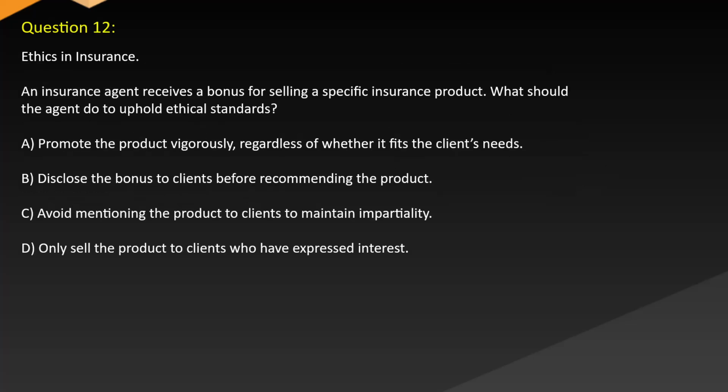Question 12. Ethics in insurance. An insurance agent receives a bonus for selling a specific insurance product. What should the agent do to uphold ethical standards? A. Promote the product vigorously, regardless of whether it fits the client's needs. B. Disclose the bonus to clients before recommending the product. C. Avoid mentioning the product to clients to maintain impartiality. D. Only sell the product to clients who have expressed interest.